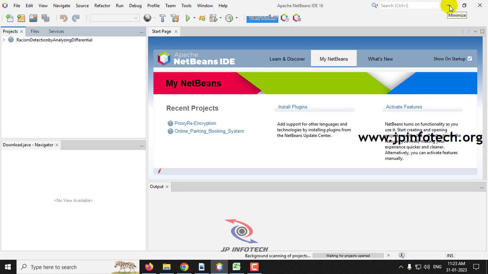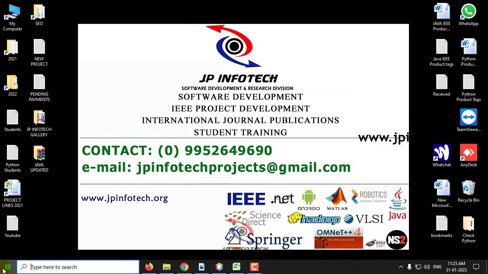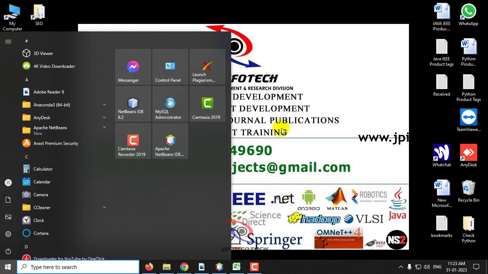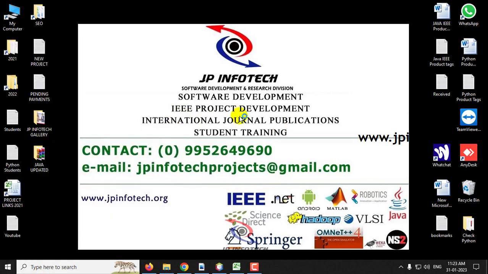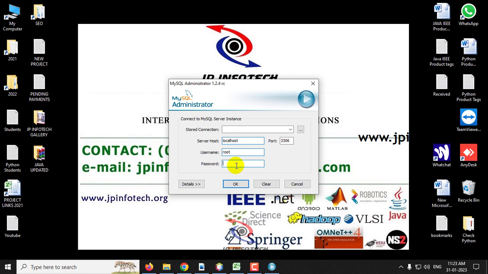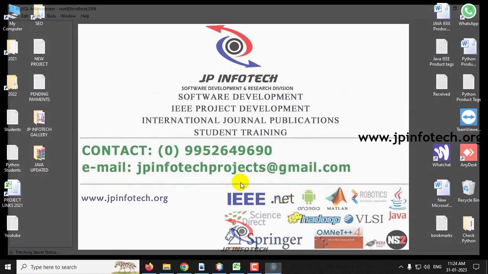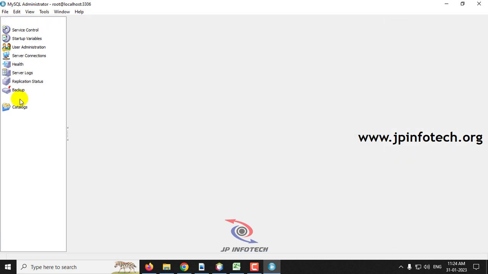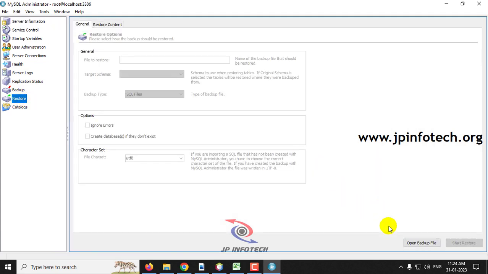So now let me minimize Apache NetBeans and go to the MySQL part to attach the database. Just open MySQL administrator, and now give the username and password as root and root, and now you can see this restore option. Just click this restore option and then click open backup file.